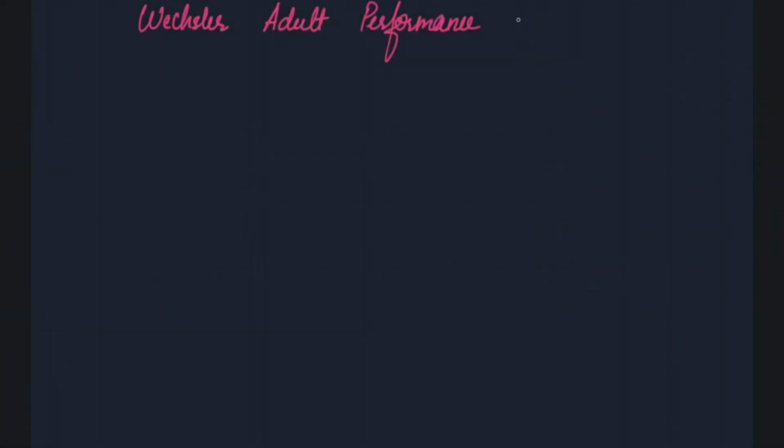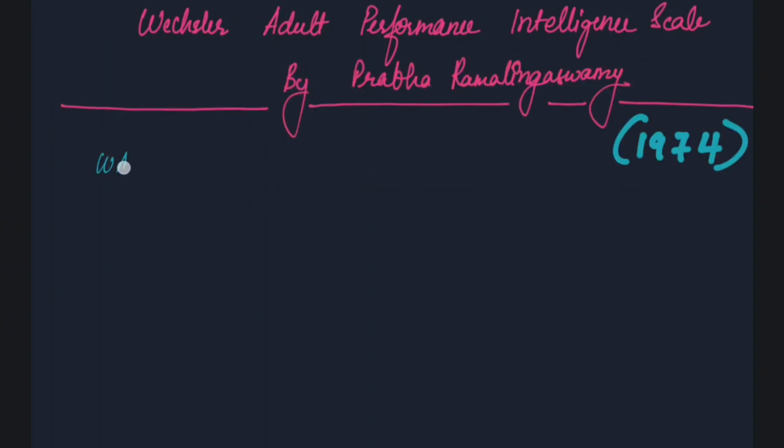Wechsler Adult Performance Intelligence Scale by Prabha Ramalingaswamy. WAPIS is the Indian adaptation of WAIS.